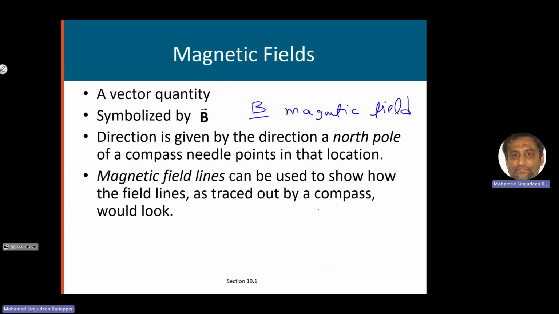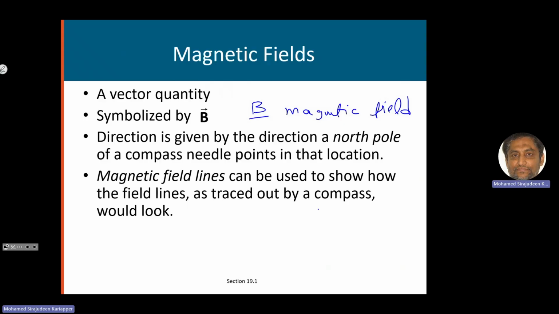Now we have kind of an idea: if you have a permanent magnet, there is a magnetic field around this magnet. But we still don't know what it is, or how we can measure it. So we are coming to that.